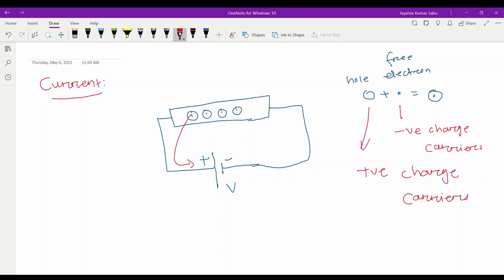This electron jumped here, this electron jumped here, this electron jumped. Finally, we get the hole.